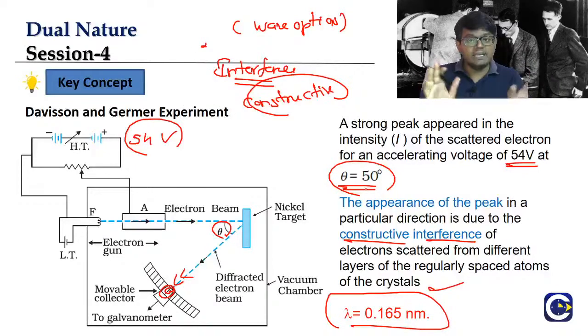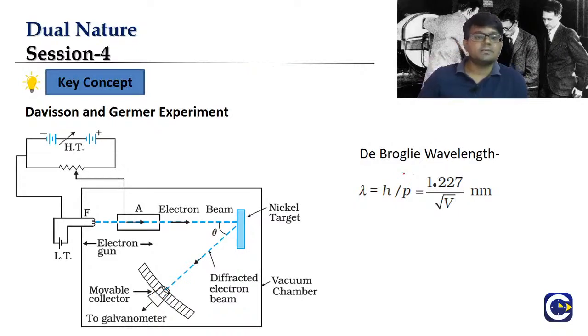Here we are not using light. We are using an electron beam. The electron beam is also giving a peak at 50 degrees. And how do they correlate this with the wave nature of electrons? If you actually use the de Broglie concept.